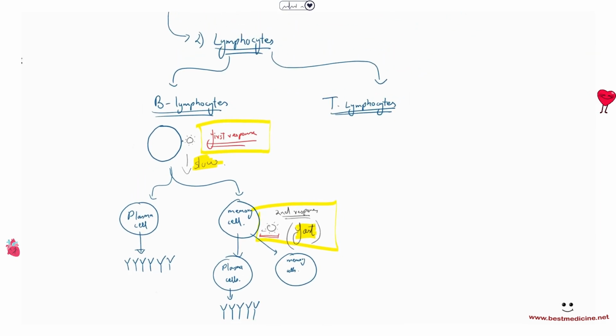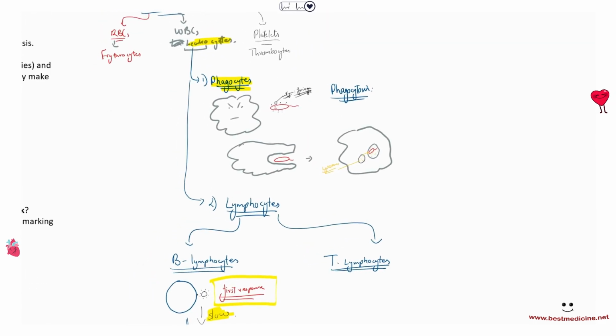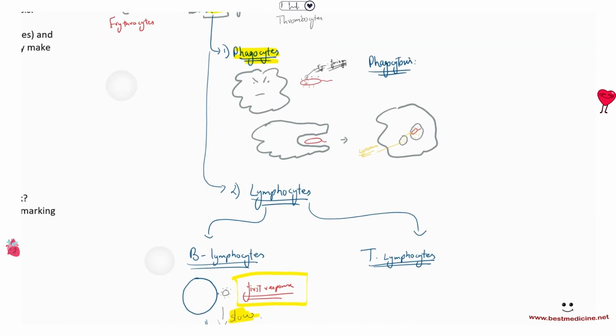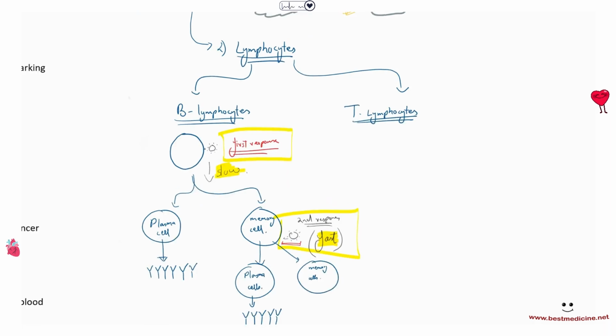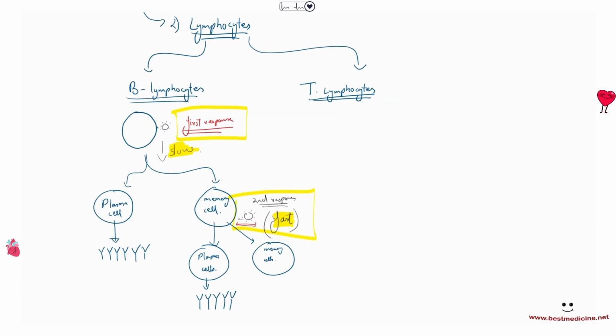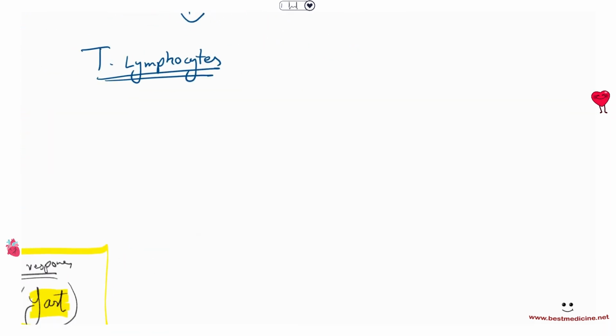Then the other kind of lymphocytes, remember, so we started with leukocytes. Then leukocytes were of two types, phagocytes and lymphocytes. And then lymphocytes were of two types, B lymphocytes and T lymphocytes. Now T lymphocytes are further divided into two types. Yep, you will have to remember all of them. One of them is very, very important.